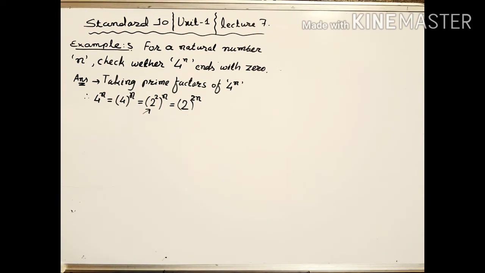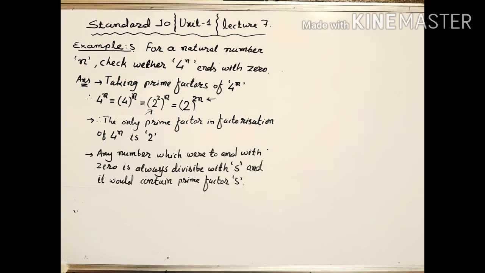and if we open the bracket, the power 2 goes outside, so interior power and exterior power multiply with each other and we get the new power 2n. So by taking prime factors of 4 to the power n, we get that the prime factor is 2. Therefore we can say the only prime factor in the factorization of 4 to the power n is 2, and